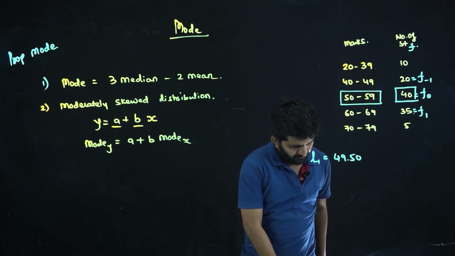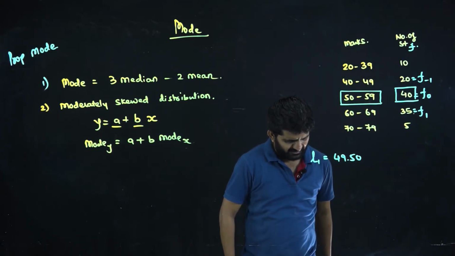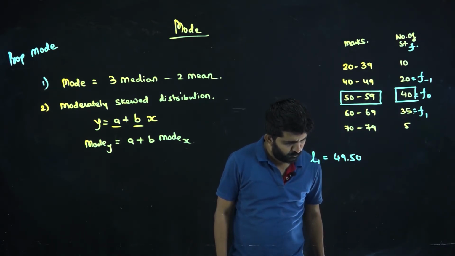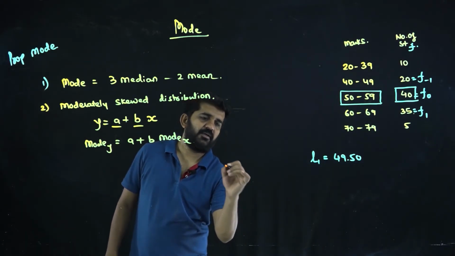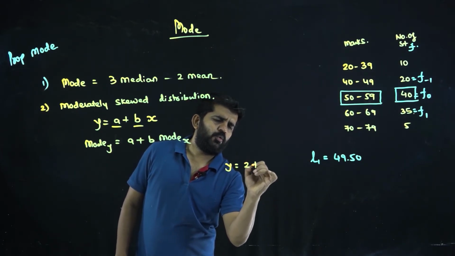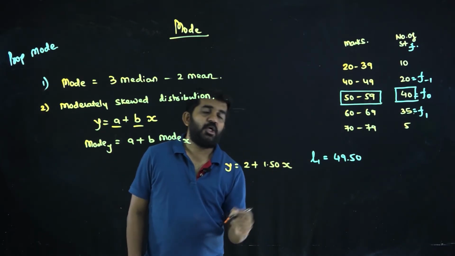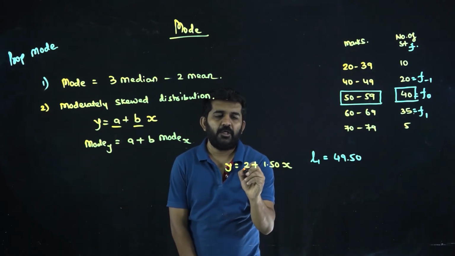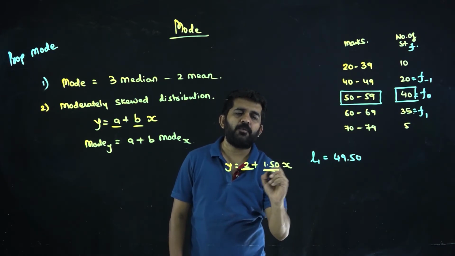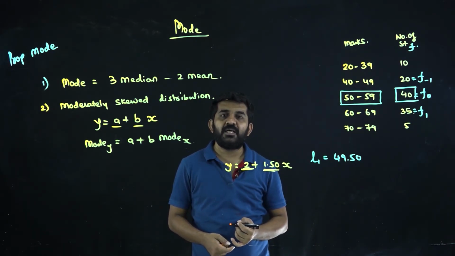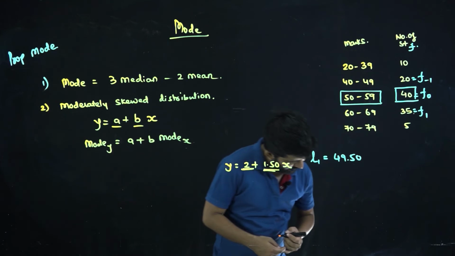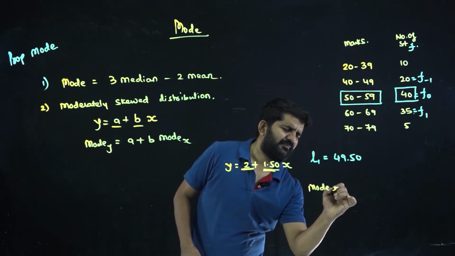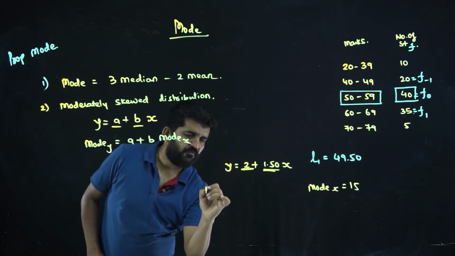There is one question given, 15.1.12. Let us solve it. If y is equal to 2 plus 1.50x, so there is a set of data of x. How is y related to it? 2 is added to its origin and 1.5 is multiplied to its scale. Is it alright? Mode of x is 15. What will be mode of y?